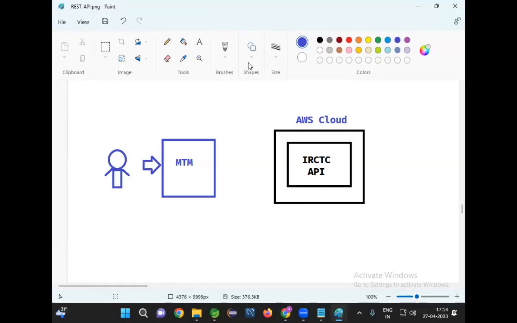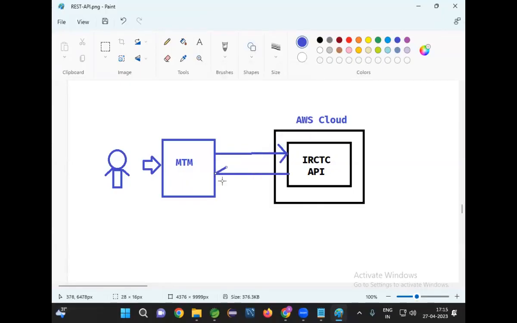Now, what should Make My Trip do? Make My Trip will take the data from the passenger and give that passenger data to the IRCTC API. IRCTC will book the ticket and give that ticket data back to Make My Trip.